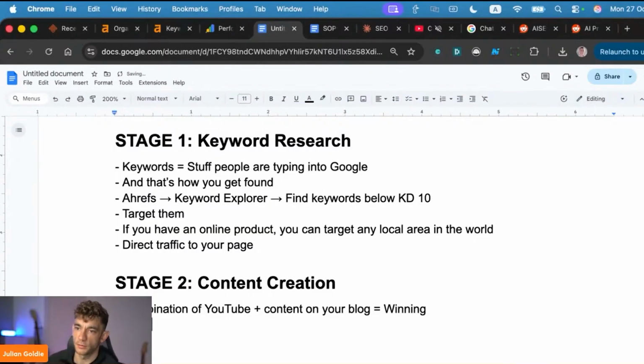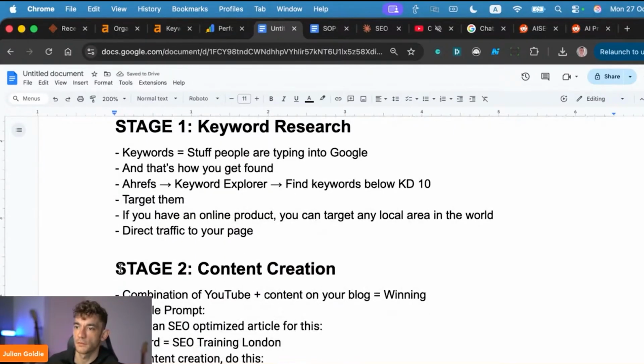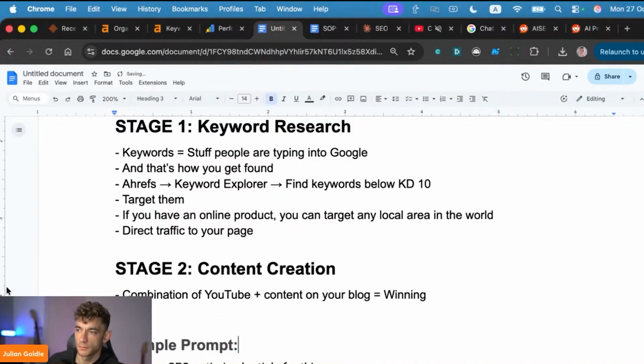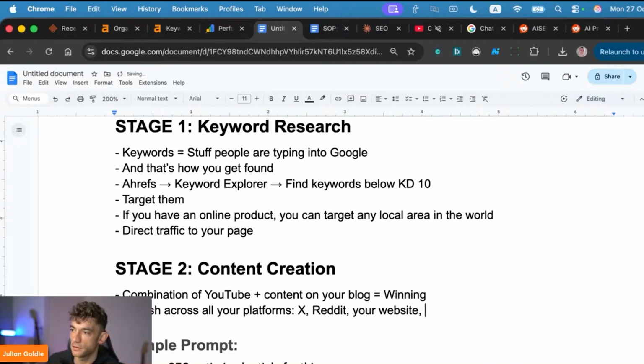So let me show you an example of the prompt. All right, so you've got the example prompt right here. And then you publish across all your platforms. Now, what platforms can you publish across? Well, you've got X, you've got Reddit, you've got your website, you have multiple websites, YouTube, LinkedIn, etc. Right? Pretty simple and easy.